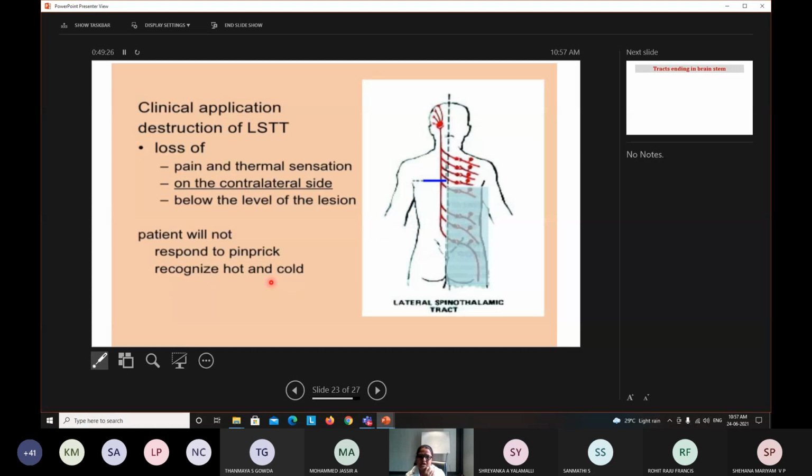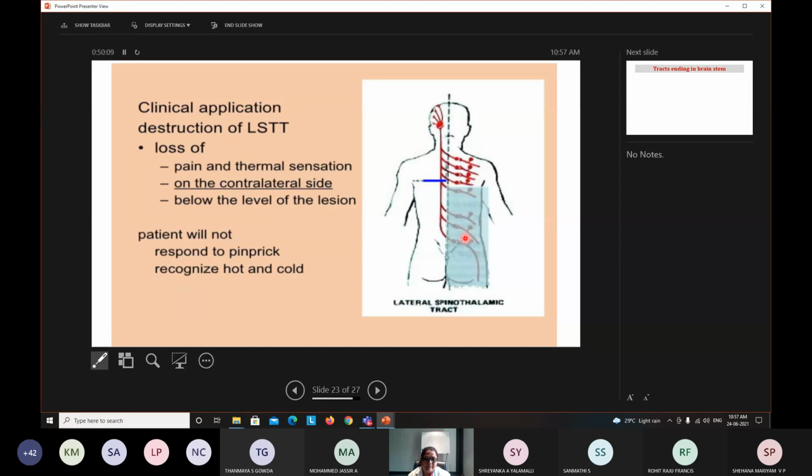If a lesion to the lateral spinothalamic tract occurs, what happens? The lesion is here, the blue line, whatever you are seeing. So what has happened? As it is carrying pain and thermal sensation from the opposite side, those sensations are lost, because as soon as the information enters the spinal cord, the second order neuron crosses immediately at that level of the spinal cord only. So the opposite side pain and thermal sensations are lost.